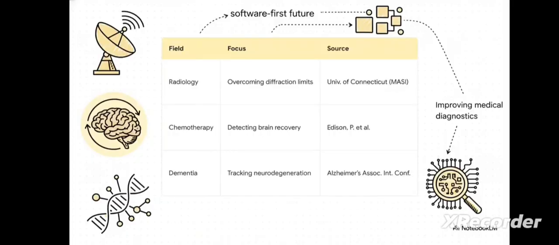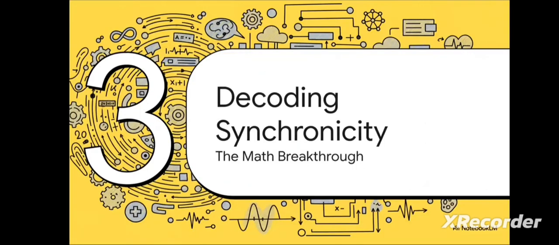And this isn't just talk. It is absolutely grounded in serious research. You've got work from the University of Connecticut on advanced imaging, crucial studies on the effects of chemotherapy on the brain, and findings from the Alzheimer's Association International Conference. They all point to this exact same software-first future. So we've talked about the history, we've talked about the applications, but now let's get to the mathematical heart of it all. What is the actual secret sauce that makes all of this possible?